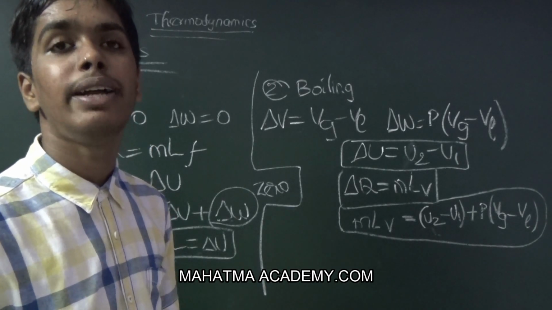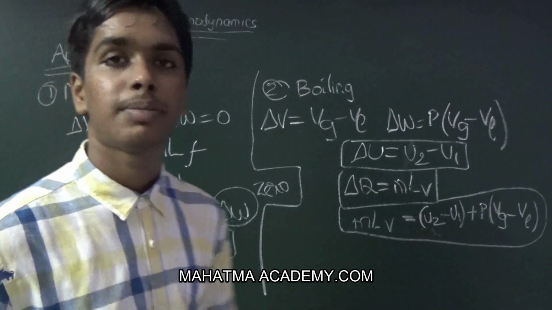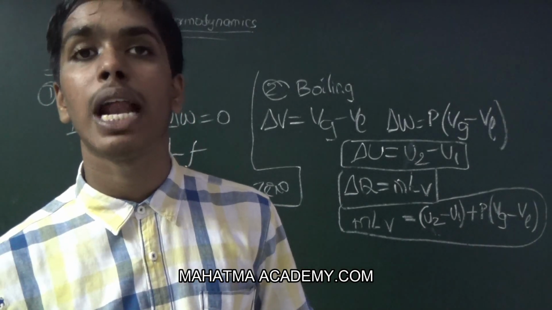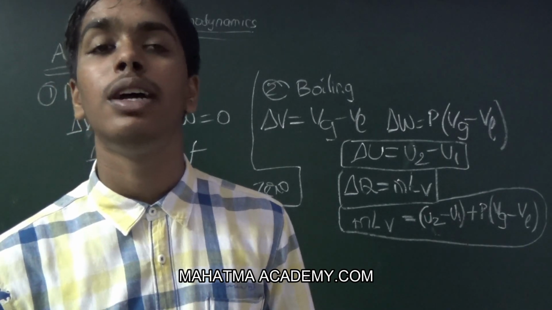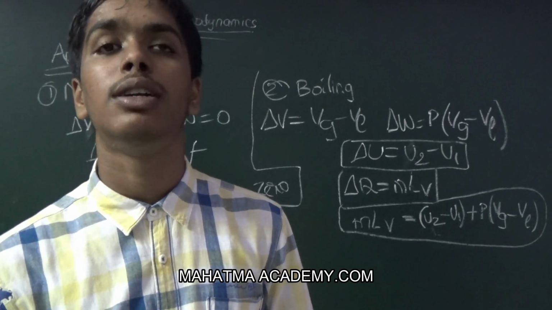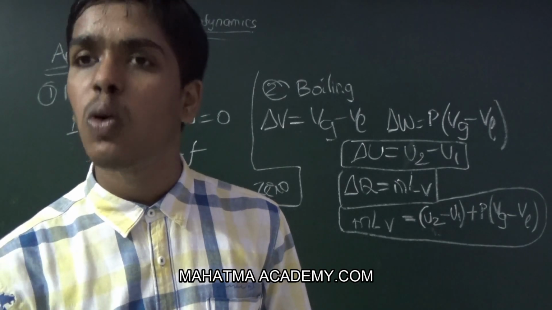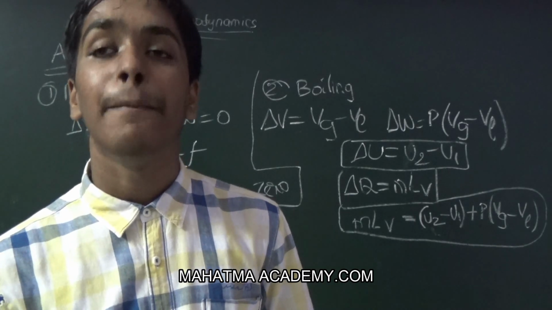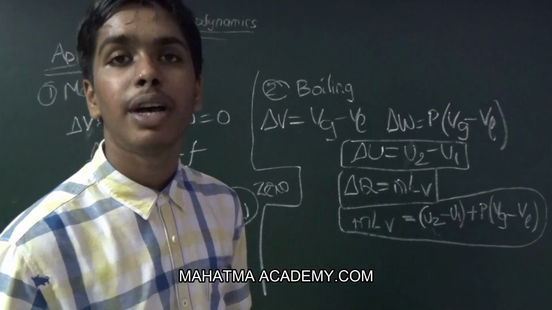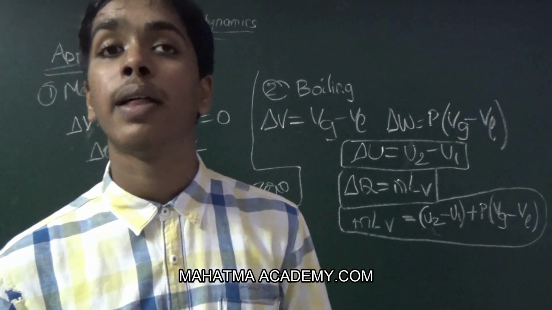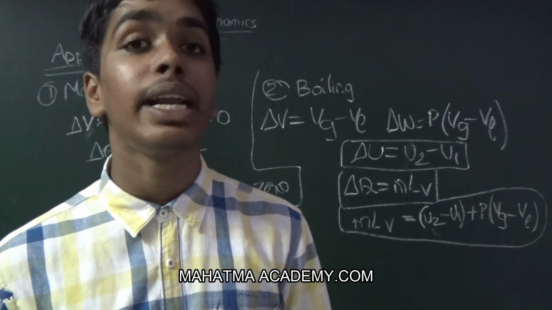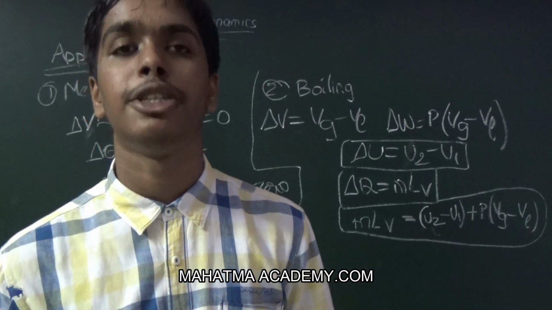Now we are going to discuss the thermodynamical processes. There are 4 types of thermodynamical processes. First, we are going to discuss them individually, and then at last we are going to draw graphs between the 4 thermodynamical processes for the PV graph, PT graph and VT graph. First, we are going to discuss the thermodynamical processes in this session, and the graphs and the work done comparison in the next session. Okay?